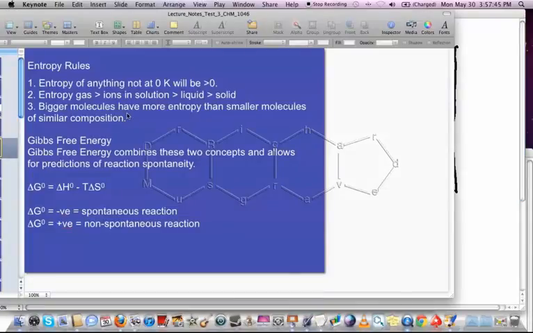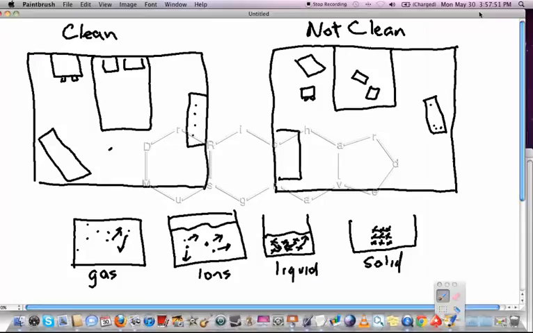The other thing we notice is that bigger molecules have more entropy than smaller molecules of similar composition. An example of that might be something like S8 solid is going to have greater entropy than just S solid.